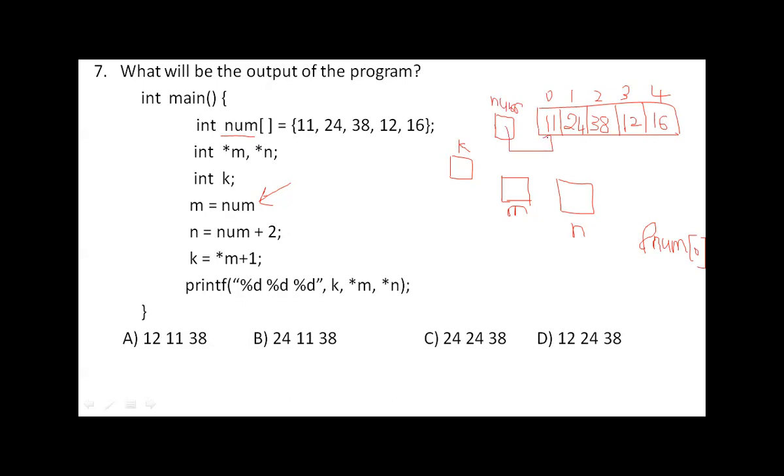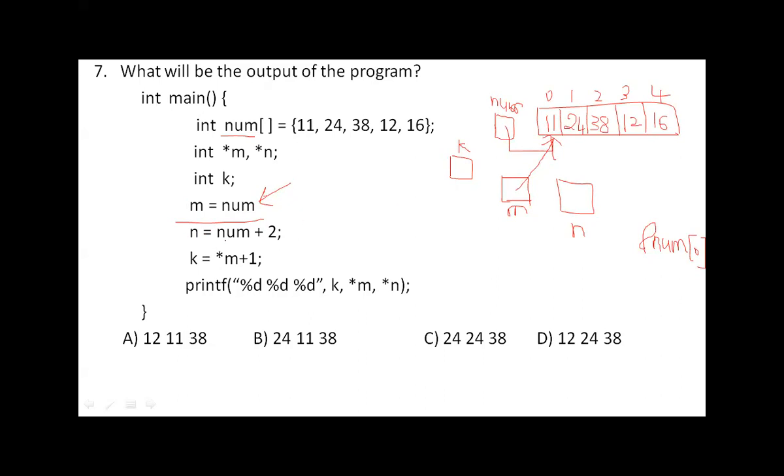That means the first element address will be stored in num here. So when you say m is equal to num, num indicates the first element address, and that will be stored in m. Nothing but m is also now pointing to this first element. That address will be stored here.